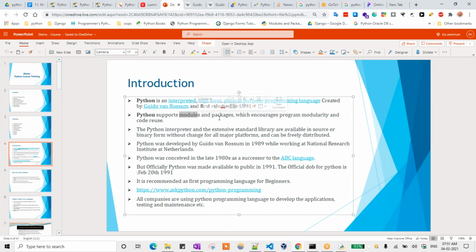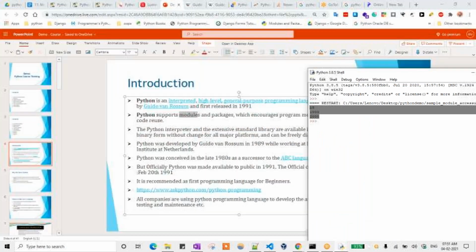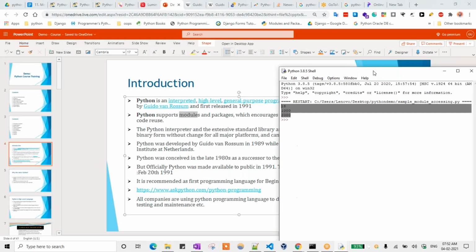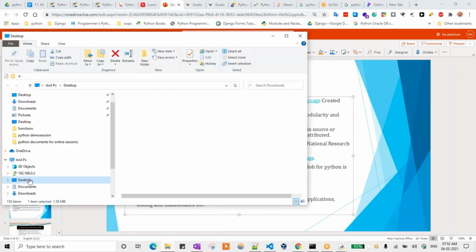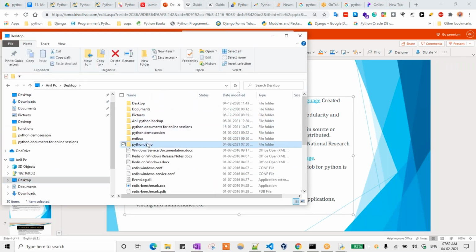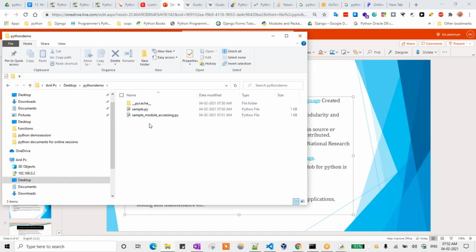And package. What is meant by package? If I go to that particular directory that I have created, on the desktop location, here I have kept Python demo. Here I have created two files; these two files are known as modules. Inside that we have created one folder, Python demo. This Python demo we can call one package. This package I need to call in another package also. How to do that I can explain later.